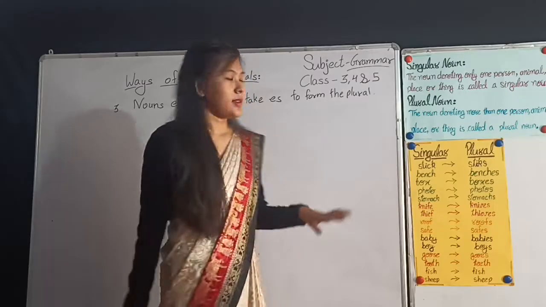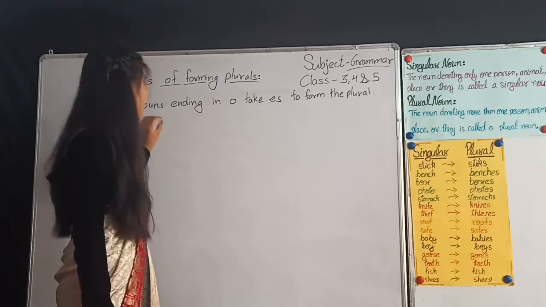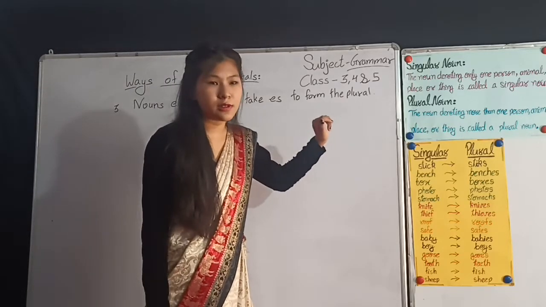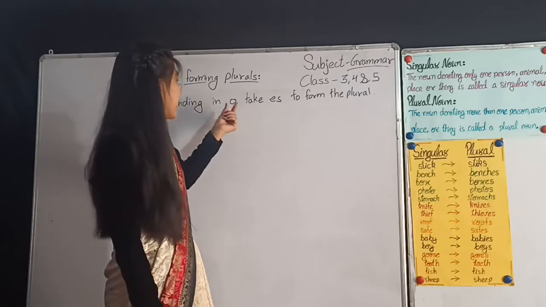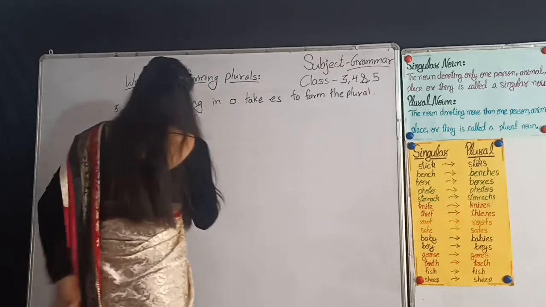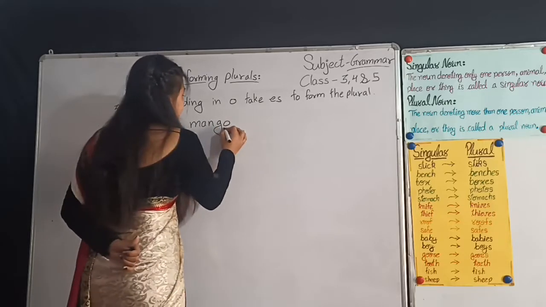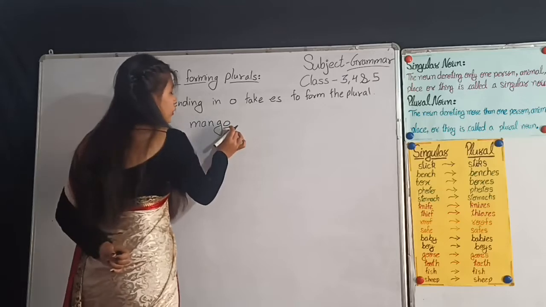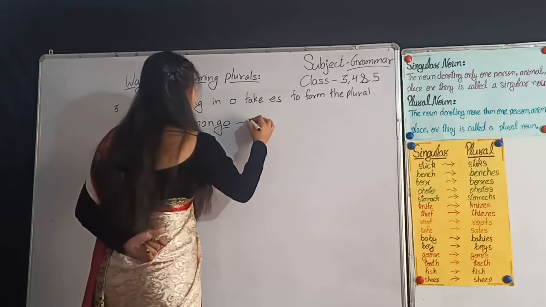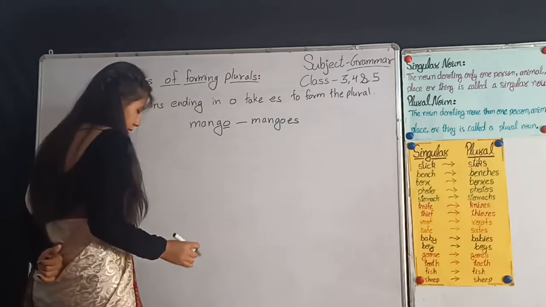Now dear students, here is the third rule to make a singular noun into plural. Nouns ending in O take es to form the plural. So if a singular noun is ending in O, then we have to add es at the end. For example, mango. Here the singular noun ends with the letter O, and to make it plural we have to add es at the end. Mangoes. Next example,